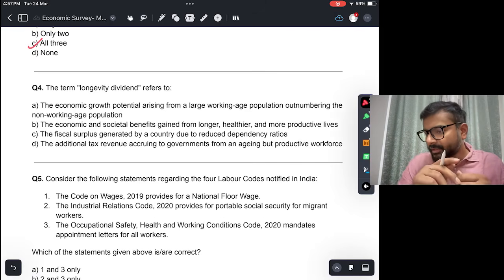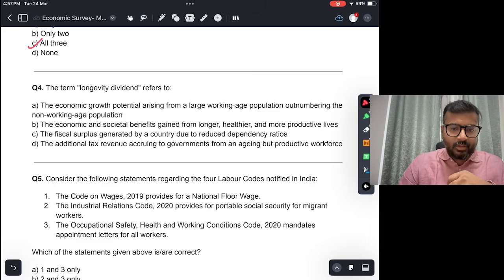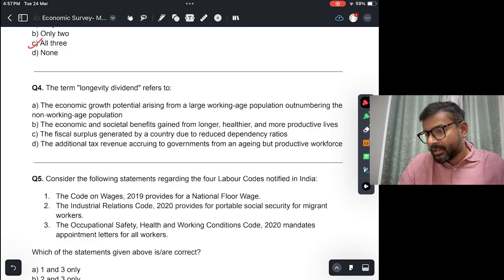Fourth, the term longevity dividend refers to. The longevity dividend is a term that is used in your economic survey. क्या मतलब होता है इसका? The economic growth potential arising from a large working age population outnumbering the non-working age population. This is not true. मतलब ये situation is correct. This is happening, but that is not longevity dividend.